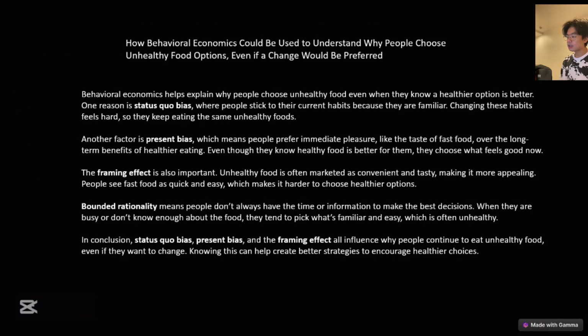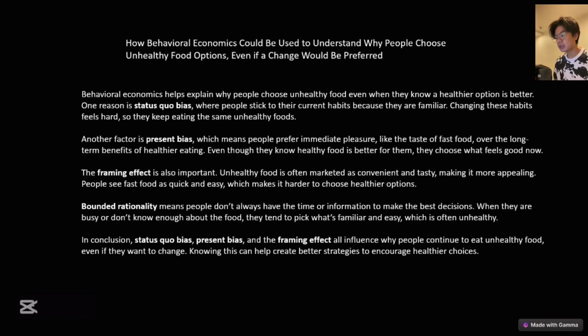The last slide is how behavioral economics could help us understand unhealthy food choices. Behavioral economics shows us that even when people want to eat healthier, they don't because of biases like status quo bias and present bias.